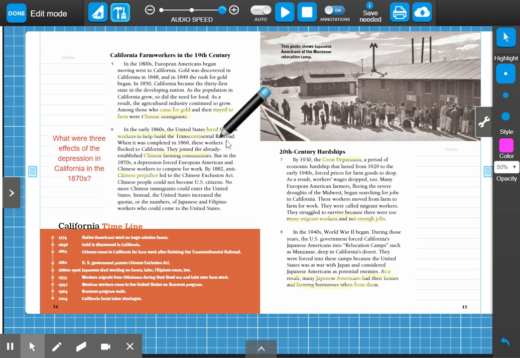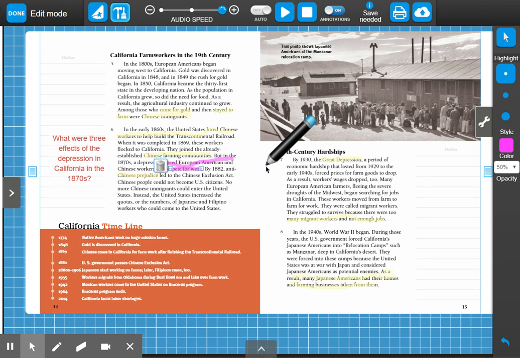Okay, so I see that they mentioned right here, but in the 1870s, a depression. So there's the depression that we're referring to. And what happened because of the depression? It forced European, American, and Chinese workers to compete for work.